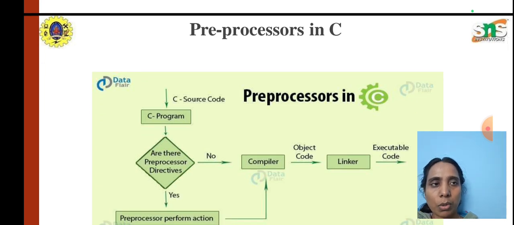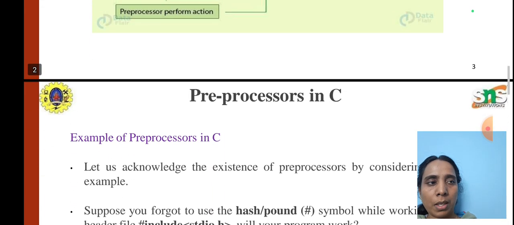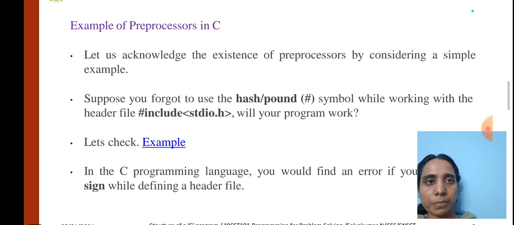Preprocessor means the directives we use in the source code of a C program. If yes, the preprocessor performs actions; if no, the code is sent to the compiler, and the compiler converts it into object code. Finally, the linker links it and produces executable code. Example of preprocessor in C.